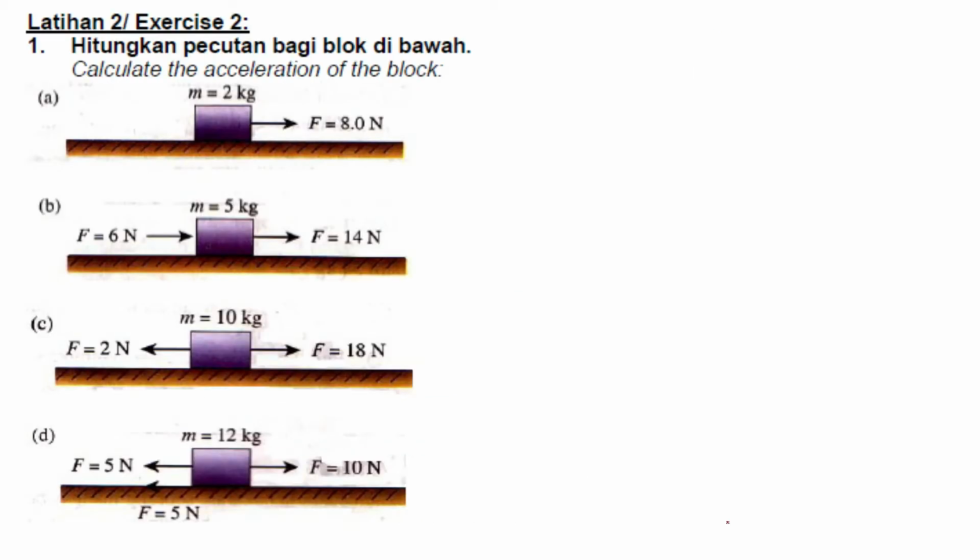Now we have an example. How do you calculate? By using the formula F equals ma. Remember, F equals ma is Newton's second law. So Newton's first law is what? It is inertia, right?